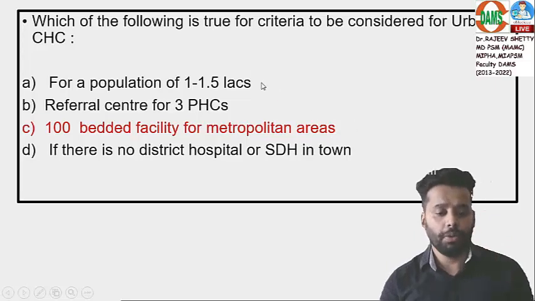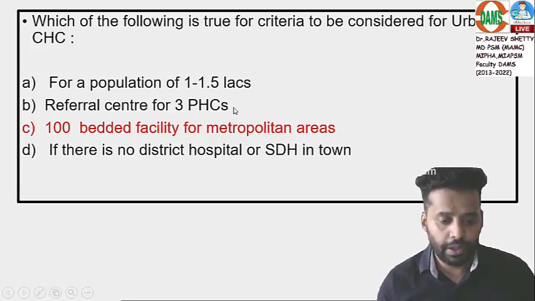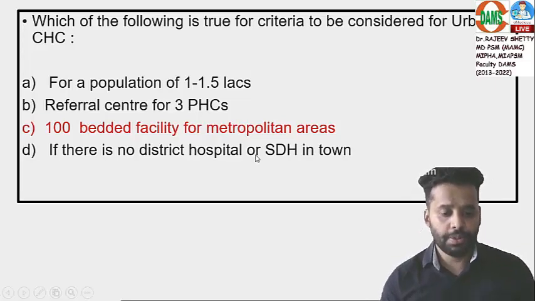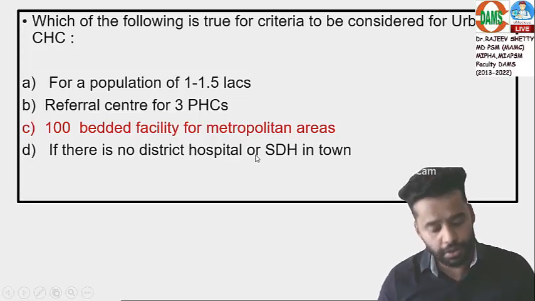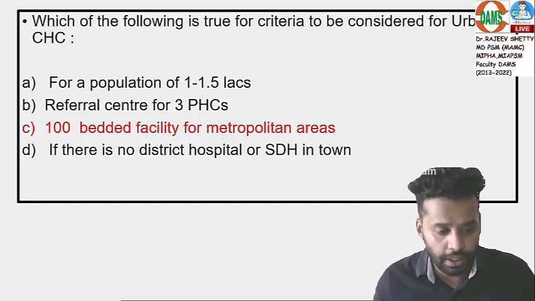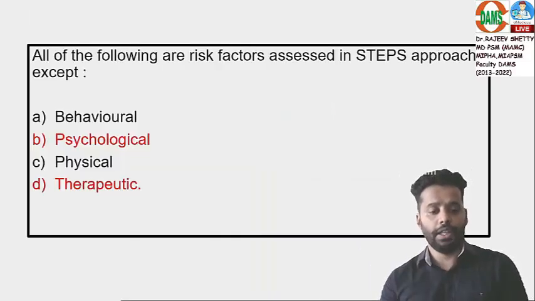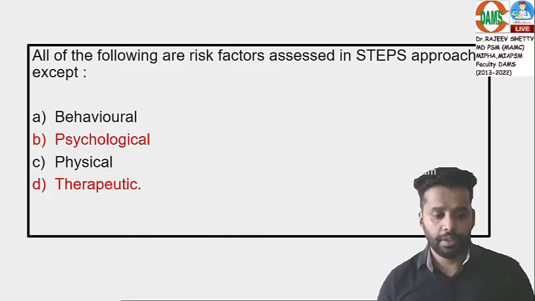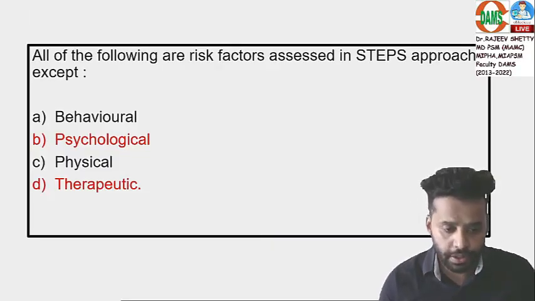So repeat: population 2.5 lakh, referral center for 4 to 5 urban PHCs, correct option C. Option D, even if there is a district or sub-district hospital, this is an additional facility you can give for urban healthcare. The next question, again a bit trickier question.